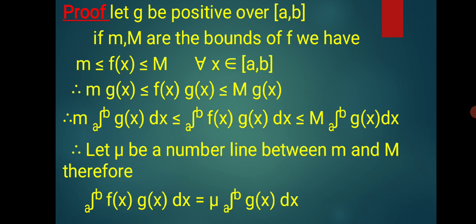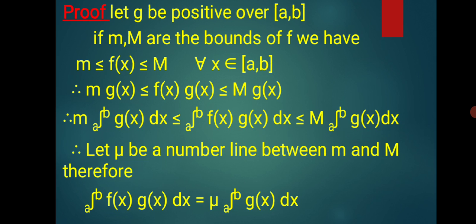Let's see the proof. Let g be positive over the closed interval [a, b]. If small m and capital M are the bounds of f, we have small m is less than or equal to f of x is less than or equal to capital M for all x belonging to the closed interval [a, b]. Then multiplying by g of x, we have m times g of x is less than or equal to f of x times g of x is less than or equal to M times g of x.